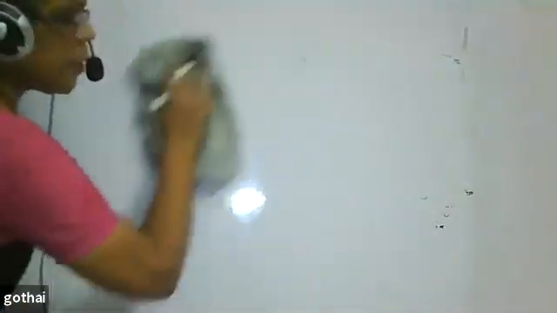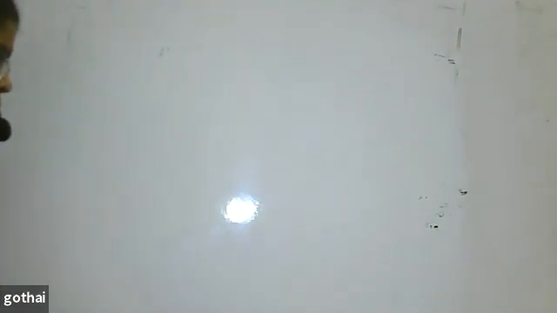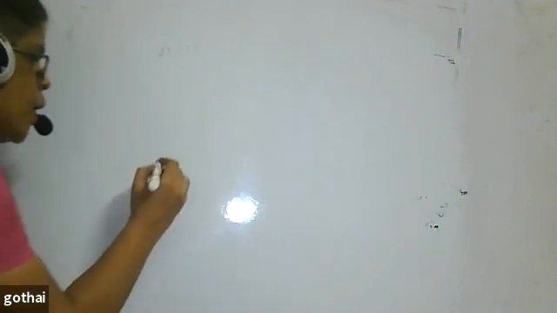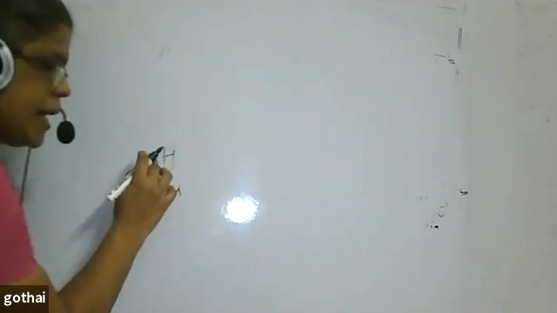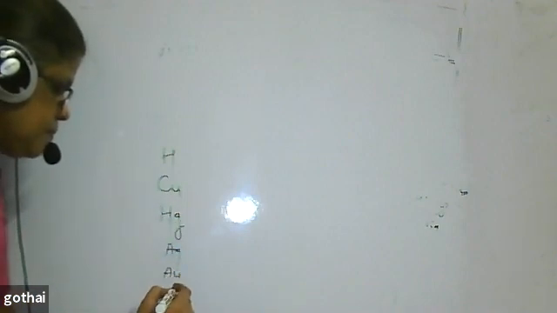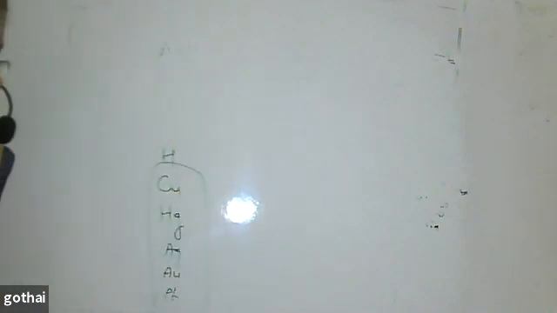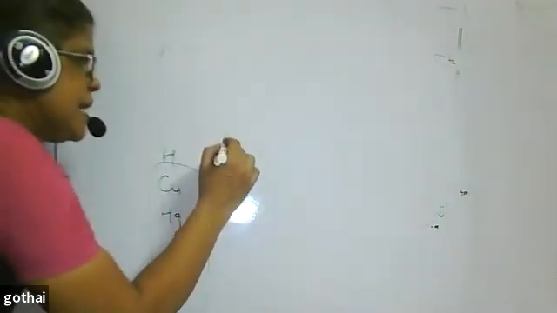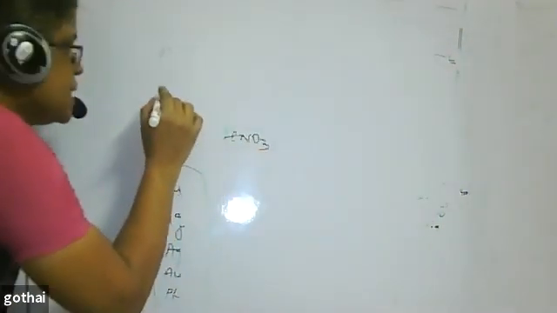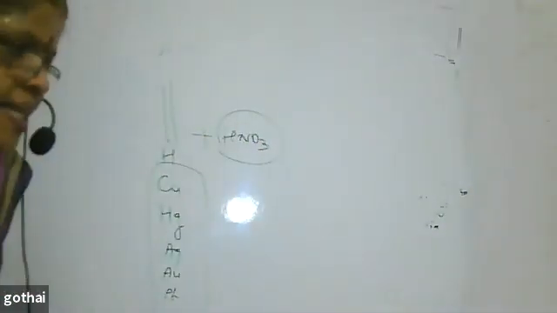If I talk about the chemical properties, nitric acid is a strong acid, and it also acts as a very good oxidizing agent. When we see the reactivity series, below hydrogen you have copper, mercury, silver, gold, platinum. These metals do not liberate hydrogen gas from acids. But you might have studied in your 10th standard that when these metals react with nitric acid, they do not liberate hydrogen gas. Why? Because nitric acid acts as a very good oxidizing agent.